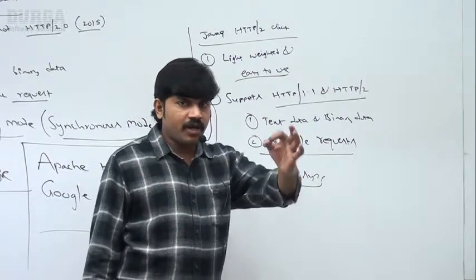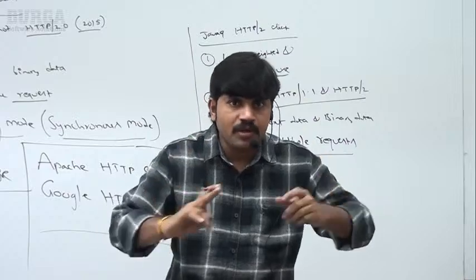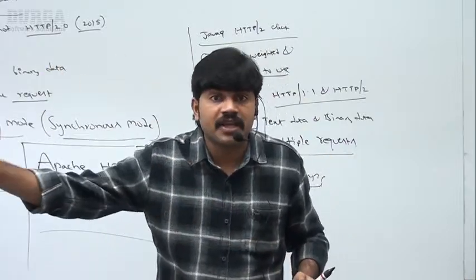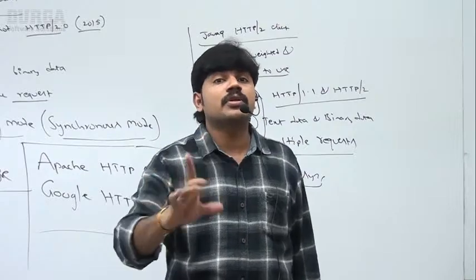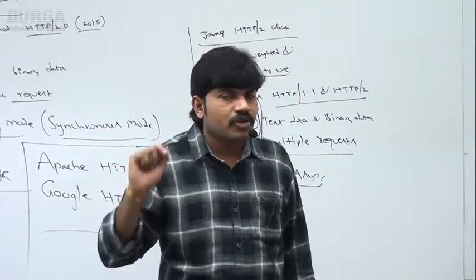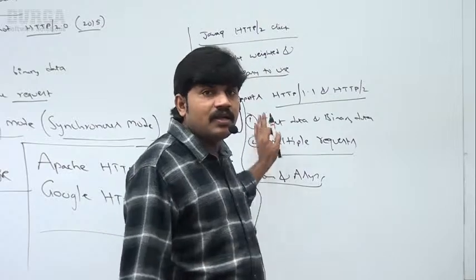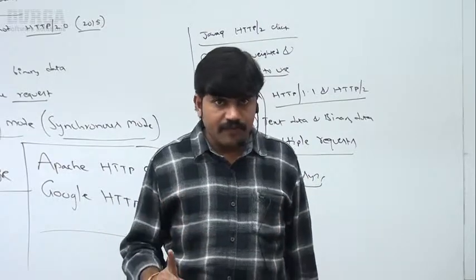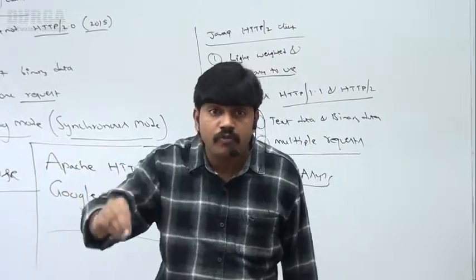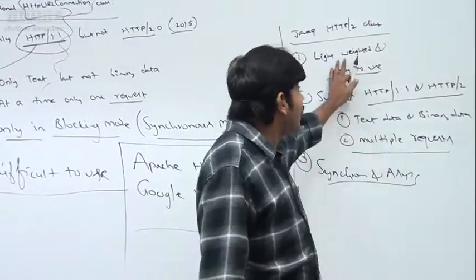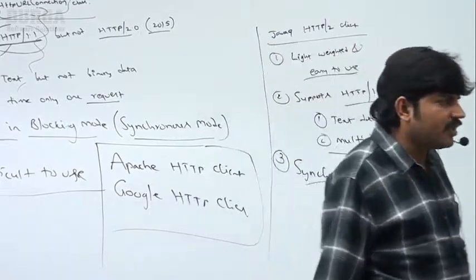That's why from Java 9 version onwards, from a Java program, if you want to send an HTTP request, if you want to process an HTTP response, don't use third-party libraries. Better to use Java's inbuilt HTTP 2 client. Clear for all of you? Sir, what problems are there with HTTP URL connection? What advantages are there with the Java 9 HTTP 2 client? Clear? Sir, just have a look in our material, sir.